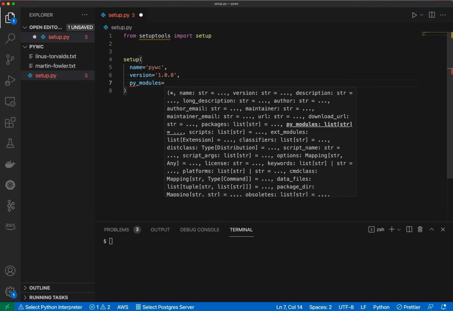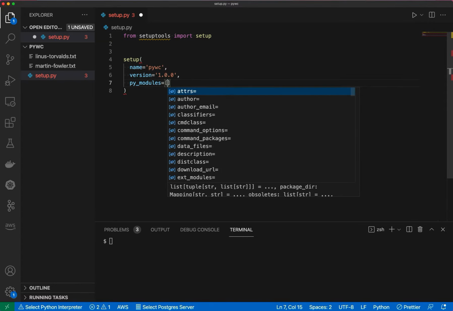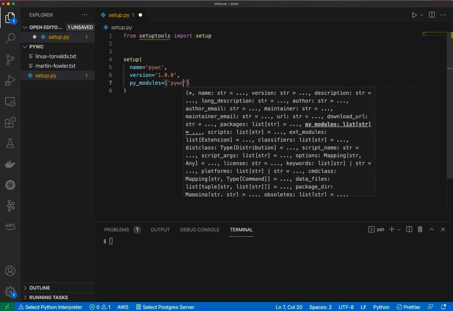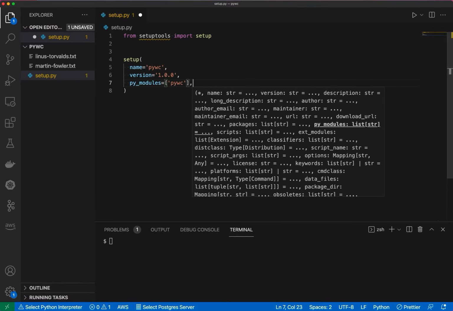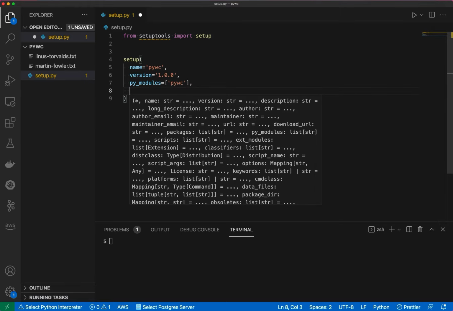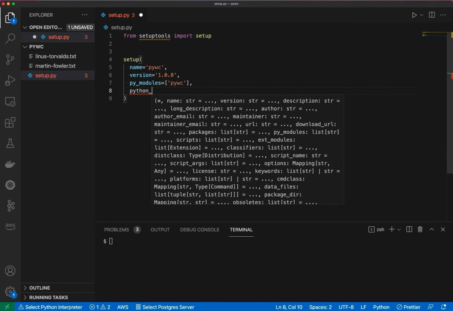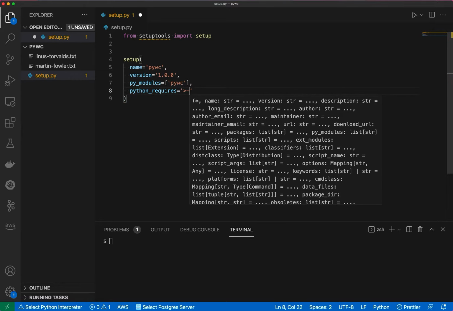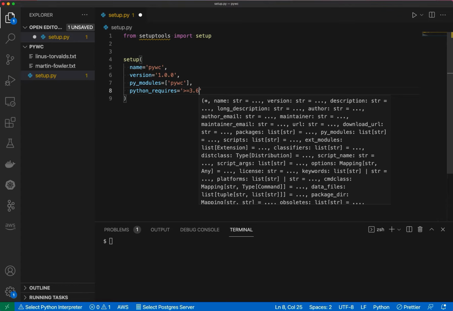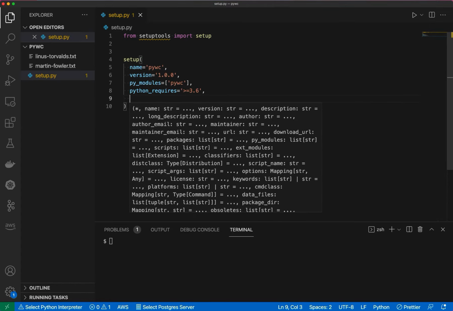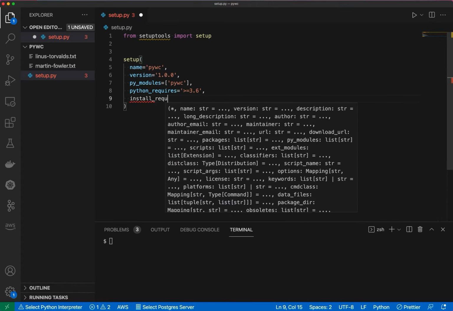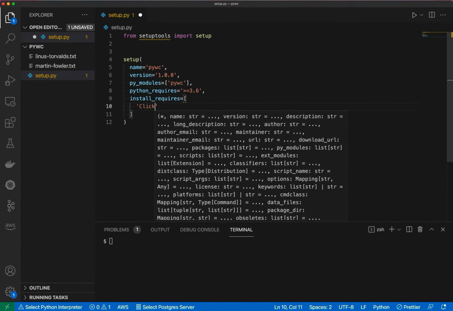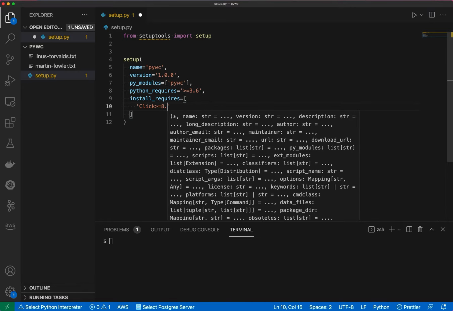After that, we'll say py_modules to specifically call out that we're going to utilize a Python file named pywc. And then for the Python version requirement, I'll say python_requires at least version 3.6 of Python. And then we're going to say that install_requires the following library, click greater than or equal to version 8.0.